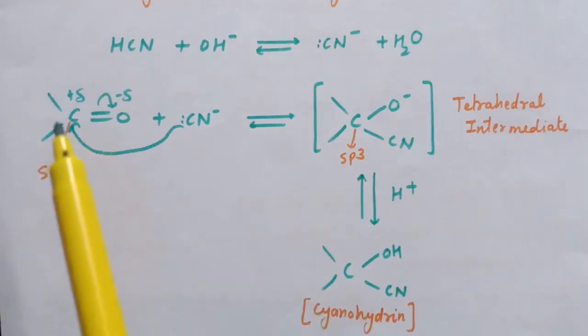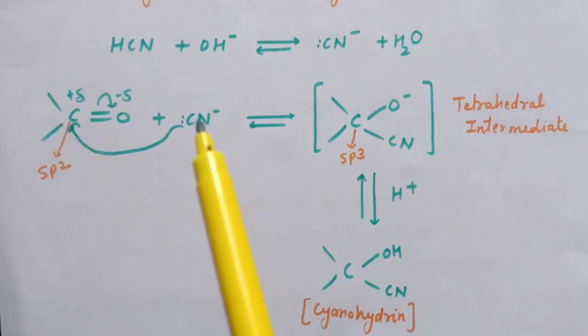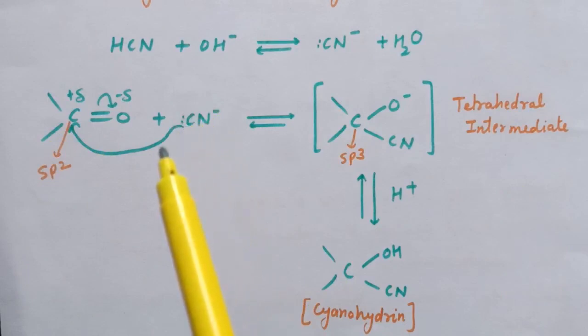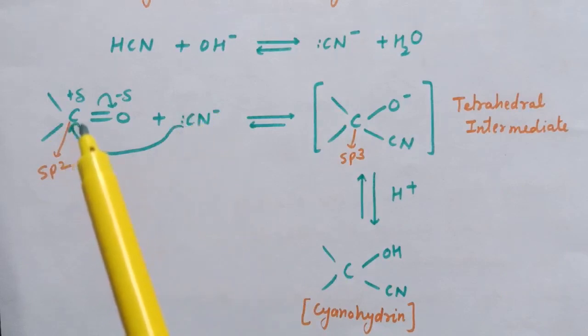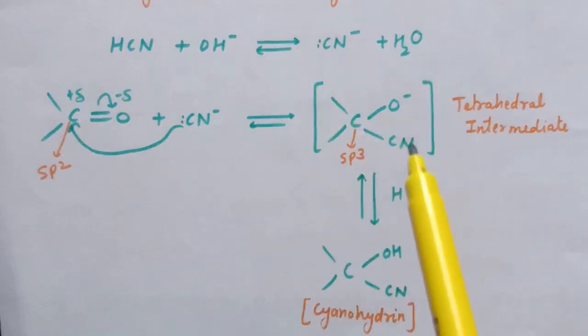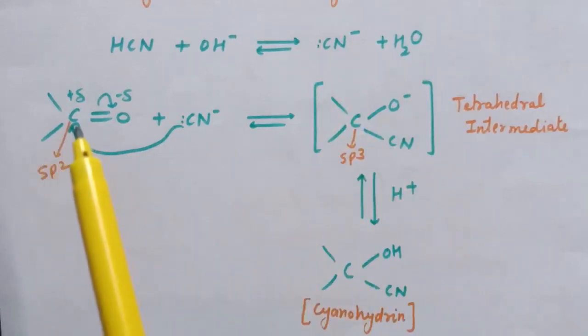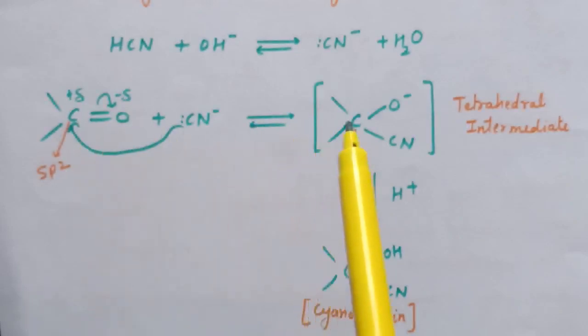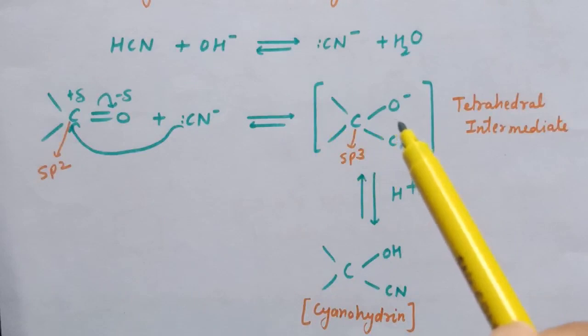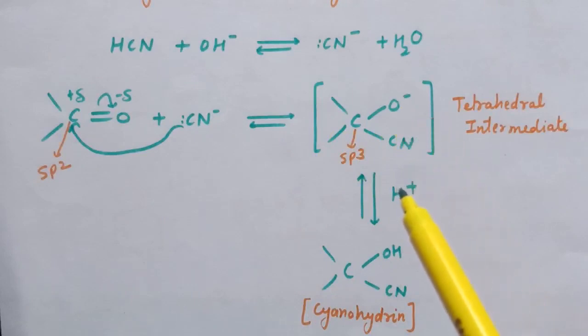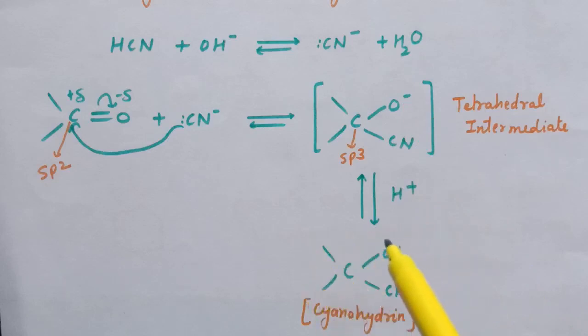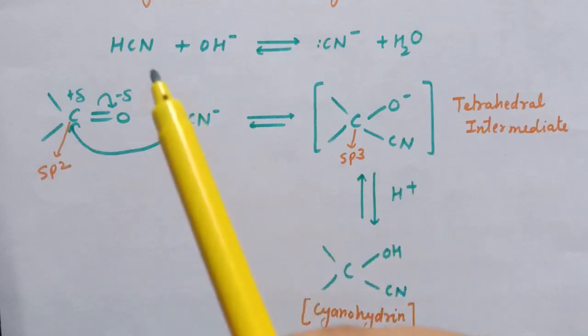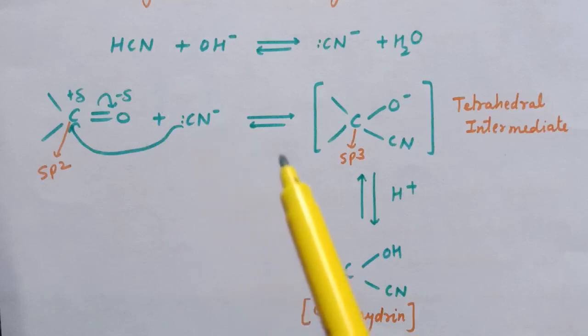So here is the reaction. In the first step the cyanide ion attacks this carbonyl carbon, and this tetrahedral intermediate is formed. This first step is the slow step and therefore the rate determining step. In the next step, in presence of H plus, this O negative attacks the H plus and this addition product is formed. Addition of hydrogen cyanide results in the formation of cyanohydrin.